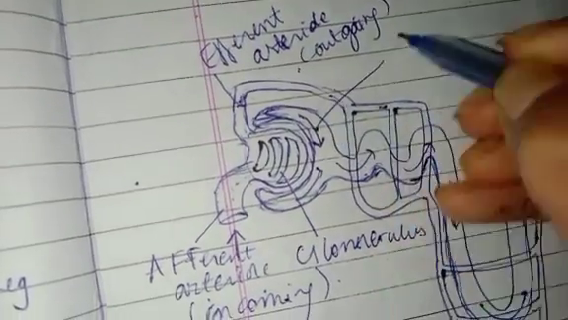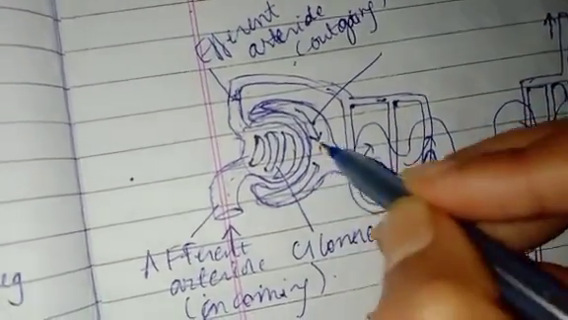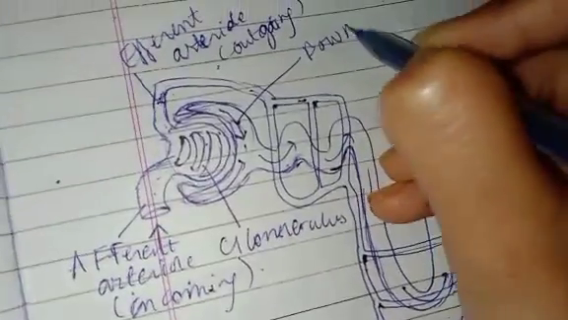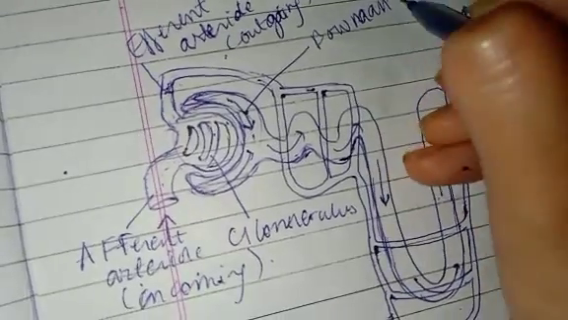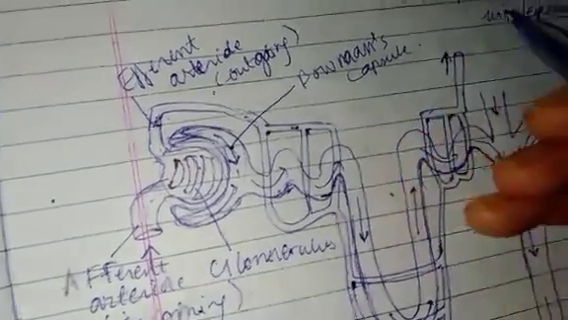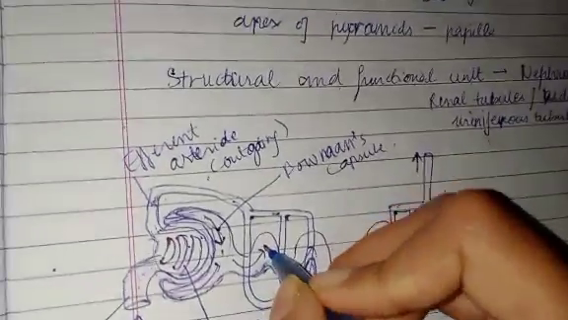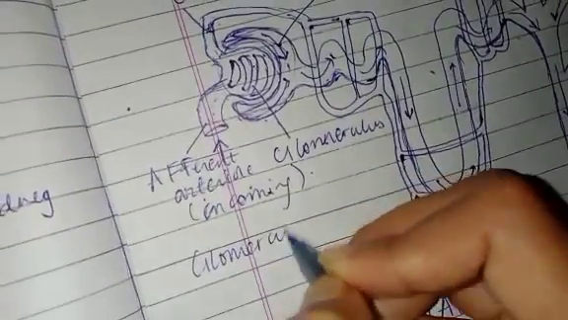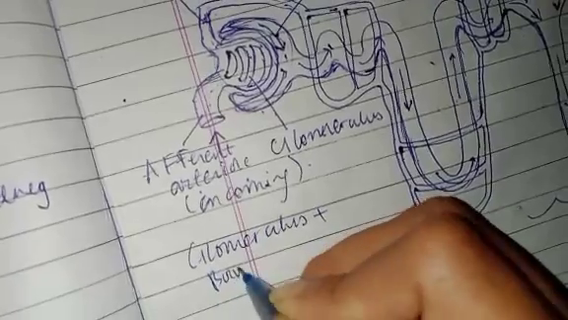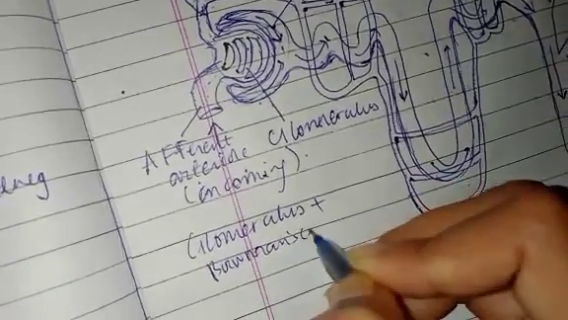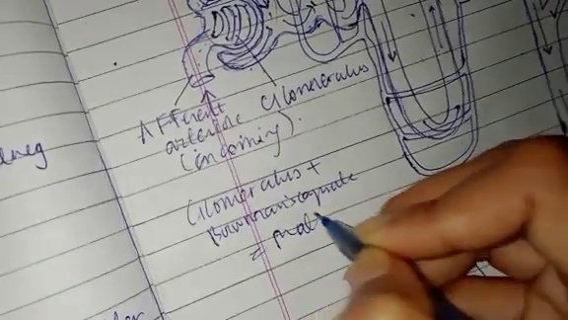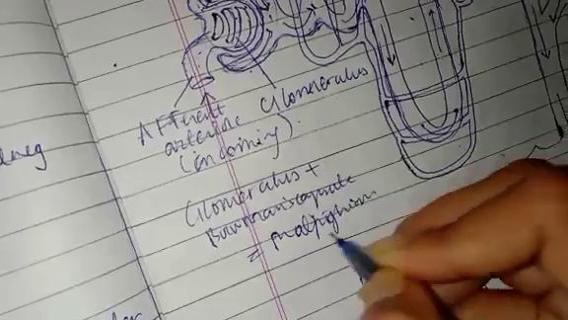And this is Bowman's capsule. The glomerulus fits inside the concavity of Bowman's capsule. This is Bowman's capsule, and the glomerulus and Bowman's capsule together are known as the Malpighian capsule. Glomerulus plus Bowman's capsule are known as the Malpighian capsule.